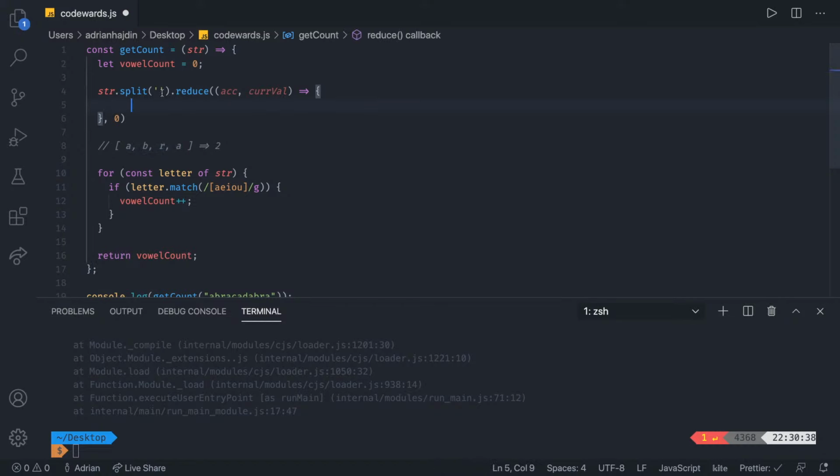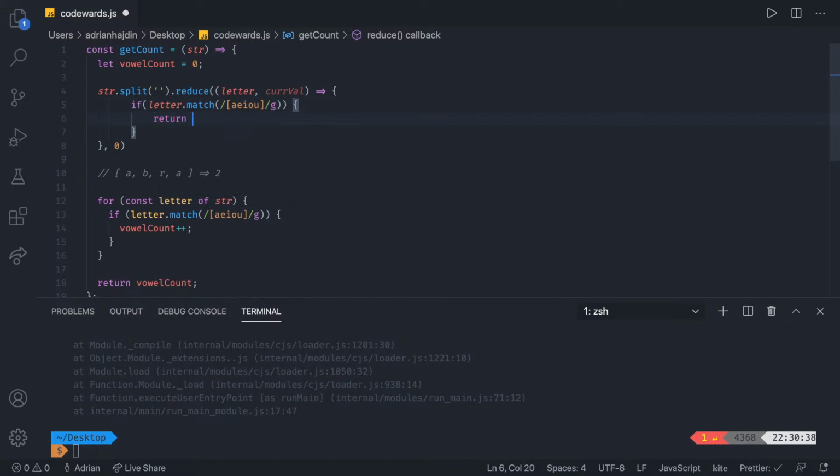We simply want to take the accumulator. The current element is going to be the letter, so we can call it like that, letter. And now if the letter is one of those, then we want to do something. So we can say if letter.match, we're going to use the same if statement. If letter.match, then we want to return